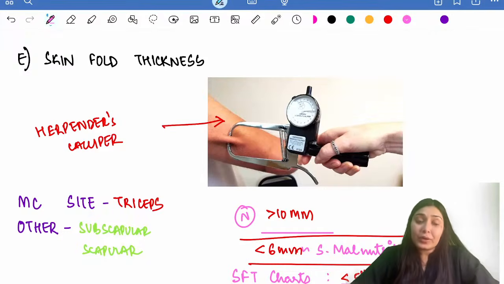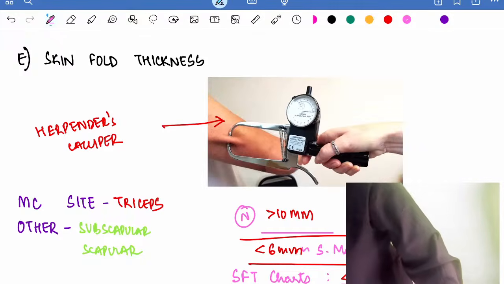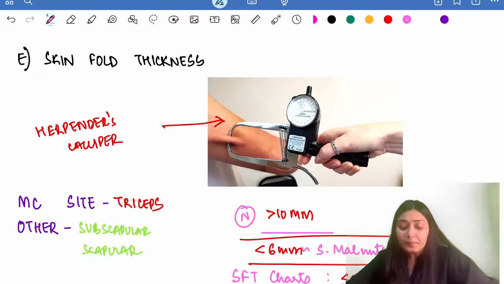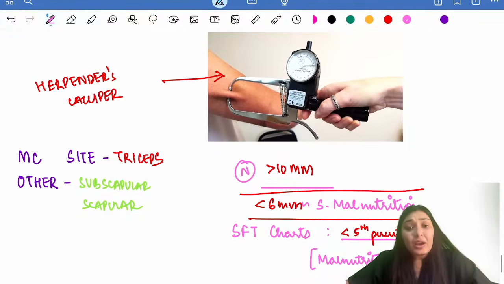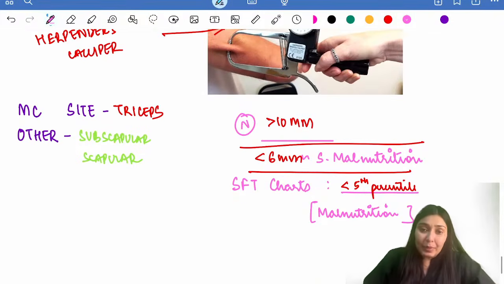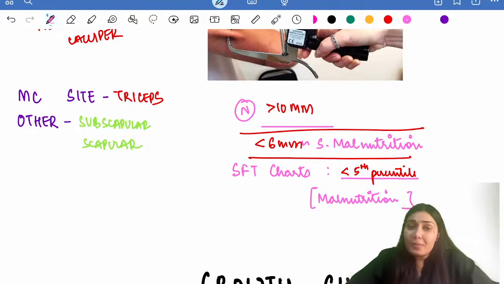Then we have skin fold thickness. This skin fold thickness is measured by this device. This device is known as Harpenden's caliper. The most common site where we measure the skin fold thickness is the triceps. Apart from that, we can measure the subscapular region. Normally, the skin fold thickness should be more than 10 mm. If it is less than 6 mm, this denotes severe malnutrition.